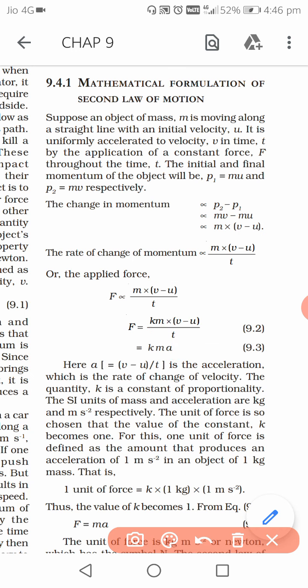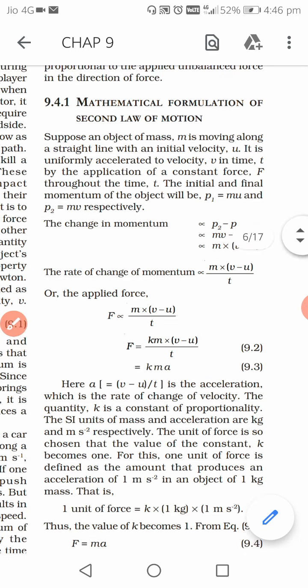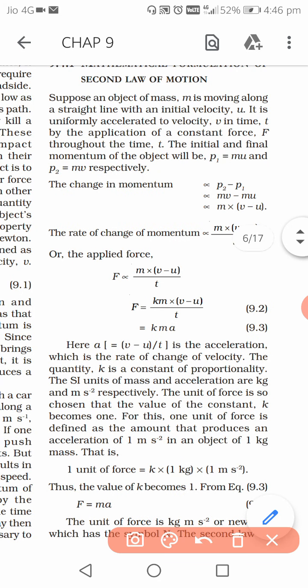Now I will tell you the value of k. Theoretically we cannot get the value of k, but experimentally it is found. Remember that Newton is the unit of force.